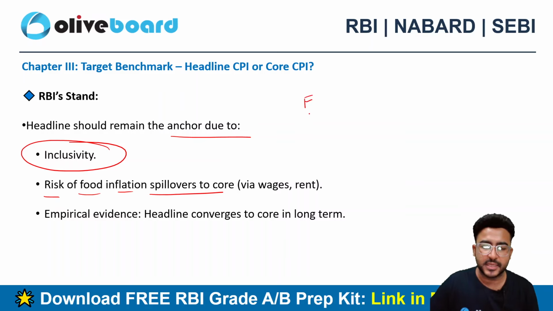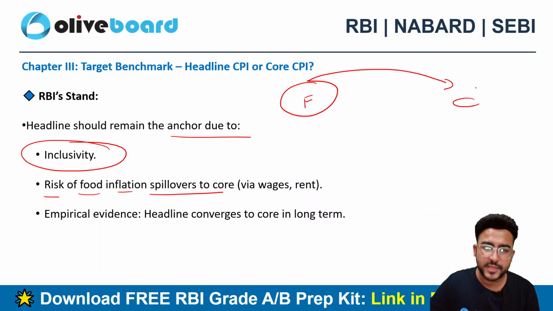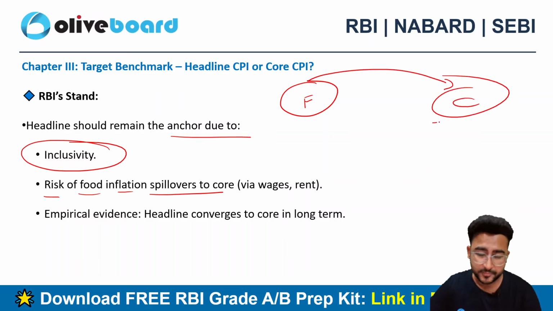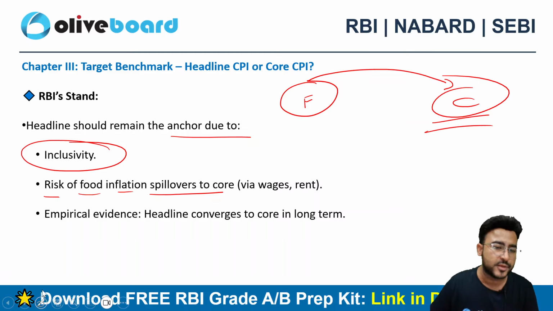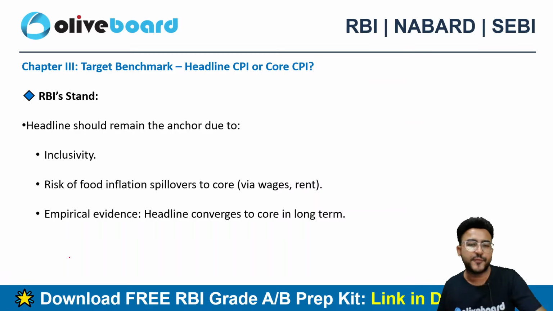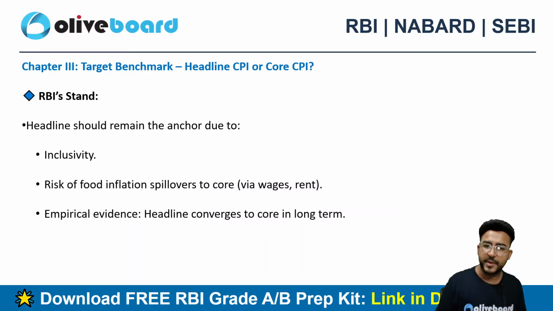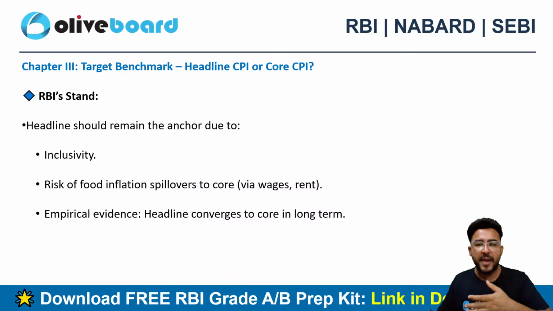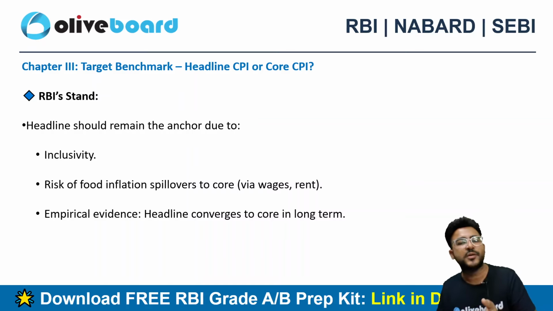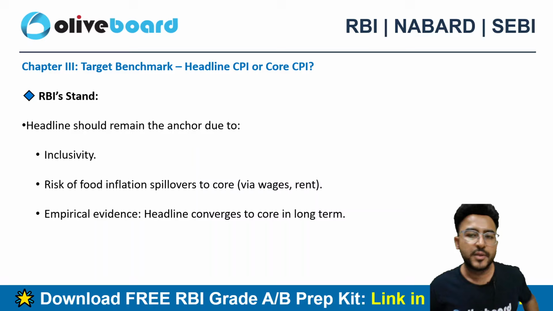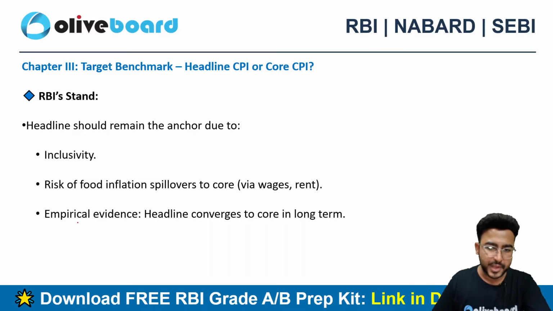Let's suppose there is an increase in the prices of food, right? So obviously core inflation will also be impacted. Why will it be impacted? Because people will start demanding higher wages because food is quite expensive. So ultimately there is an indirect impact. I can say there are spillovers because of the increase in food prices. It can cause a spillover to core inflation as well, right?